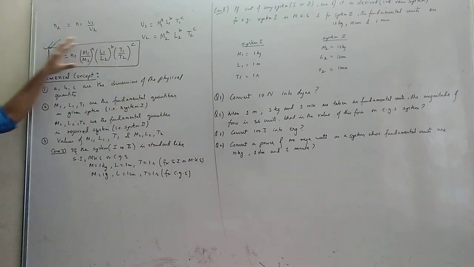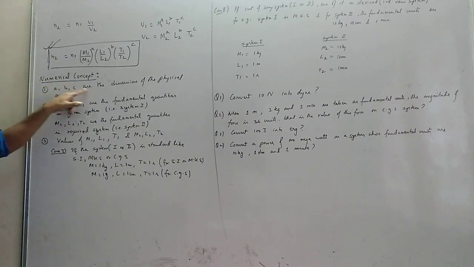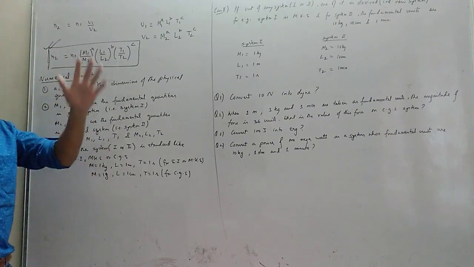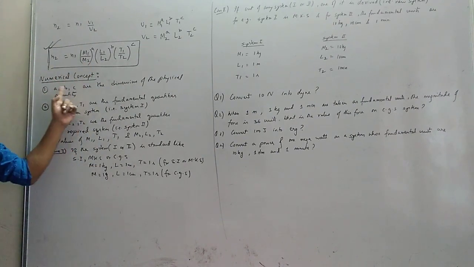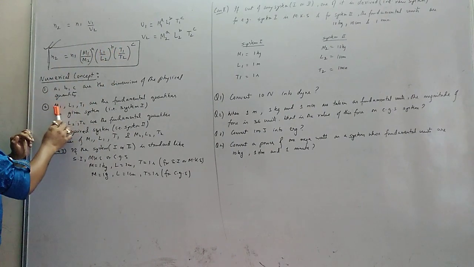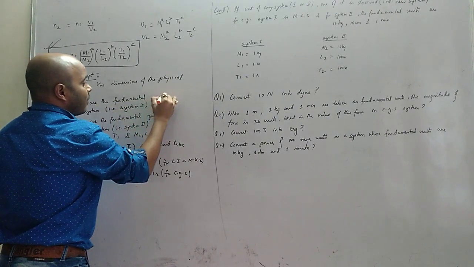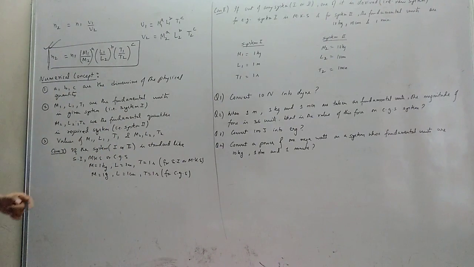Now in this formula, these are the few points which you have to remember. First, the numerical concept. First point: what is ABC? A, B, C are the dimensions of the physical quantity. That means if you are converting energy, find the dimension of energy. Power of M is A, power of L is B, and power of T is C. Next, what is M1, L1, T1? M1, L1, T1 are the fundamental units in the given system.